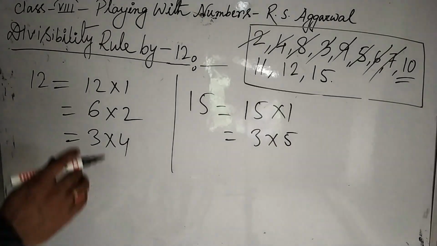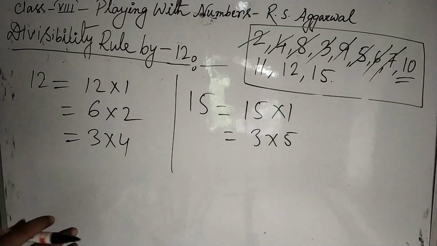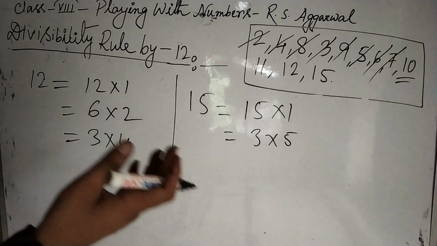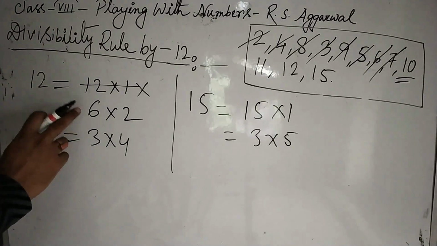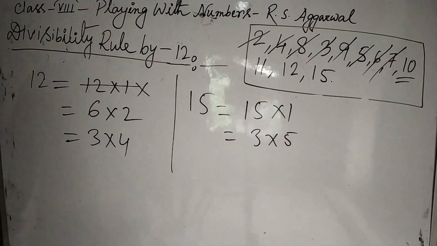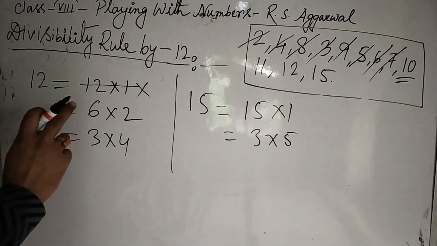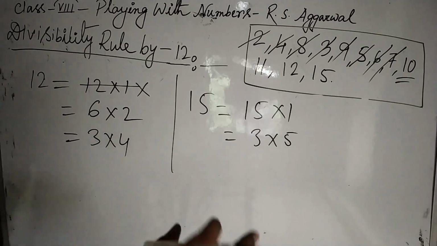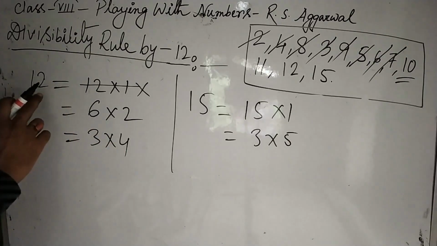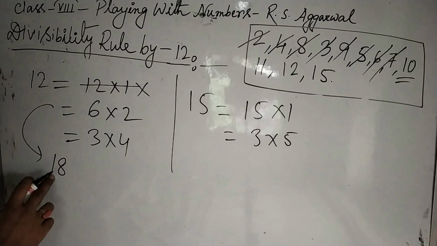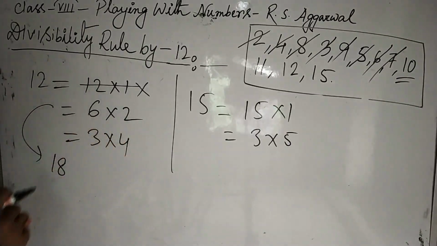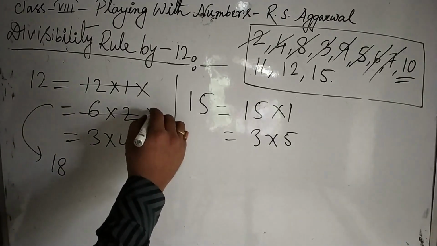Okay. 12 into 1. So any number which is divisible by 12 must be divisible by 1. So this case is not important. Now, any number which is divisible by 6 is also divisible by 2. But it is not necessary that it will be divisible by 12. Example, 18. 18 is divisible by 6, also 18 is divisible by 2. But this number is not divisible by 12. So this case also is not important.